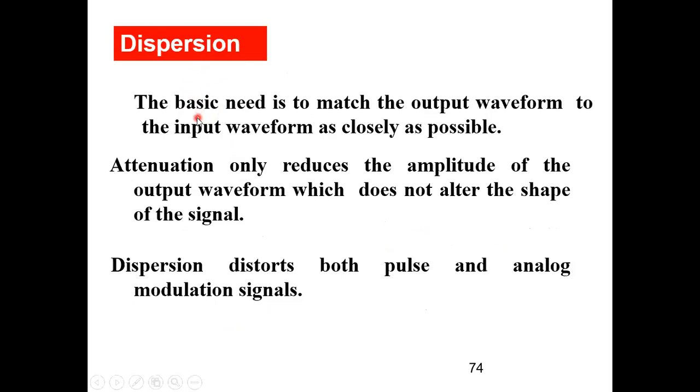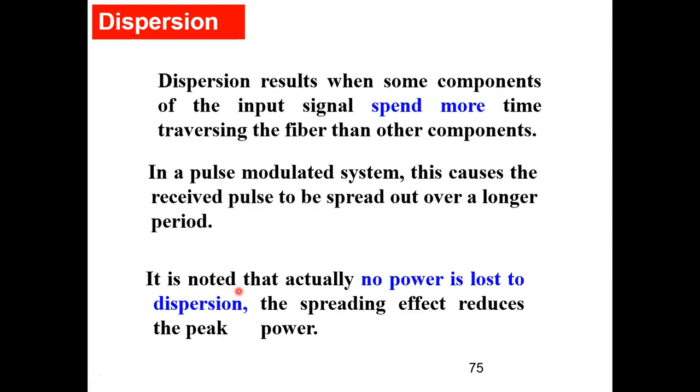So what is the challenge in dispersion? Our basic need is to match the output waveform to the input waveform as closely as possible. We cannot say that 100% I will get at the output whatever I transmitted. No, it is not possible, but yes, we should be as close as possible to my input signal. Now, attenuation only reduces the amplitude of the output waveform, but it does not alter the shape. Dispersion does both. It distorts the pulse and the analog modulation signal. So, dispersion is more dangerous compared to attenuation.